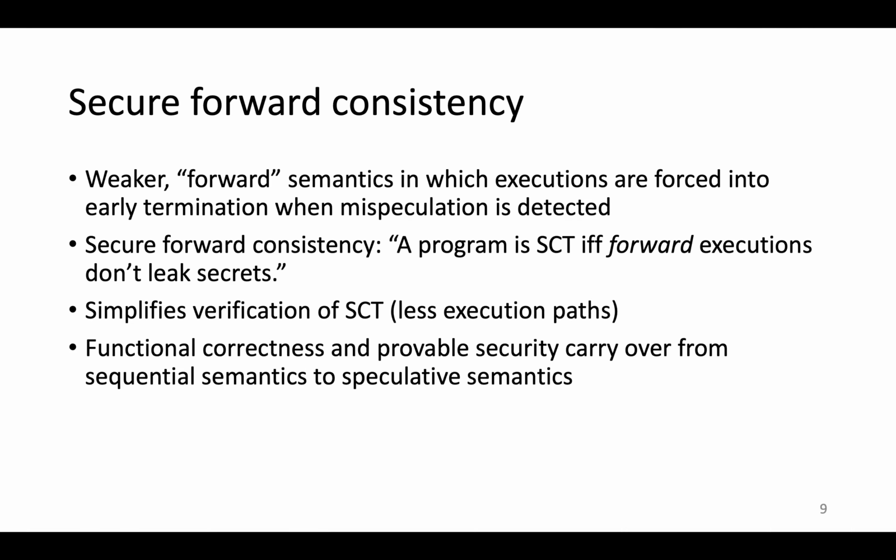We additionally develop a weaker forward semantics in which executions are forced into early termination when misspeculation is detected. From this, we prove a key property of our semantics called secure forward consistency, which says that a program is speculatively constant time if and only if forward executions don't leak secrets. This key property has two main benefits. First, it greatly simplifies the verification of speculative constant time because we now have to consider fewer execution paths. And also, it says that correctness and provable security carry over from the sequential semantics to the speculative semantics.